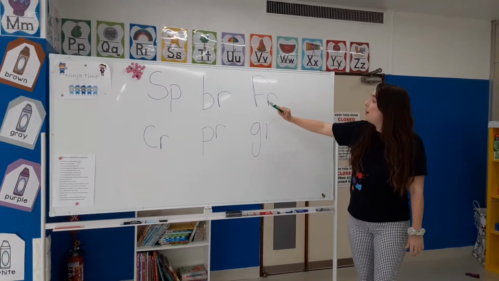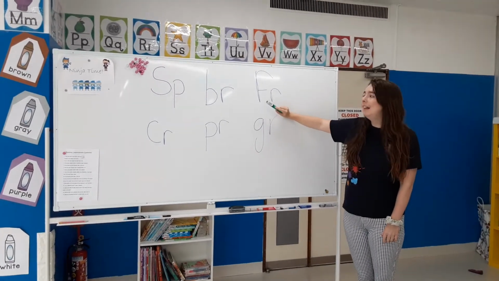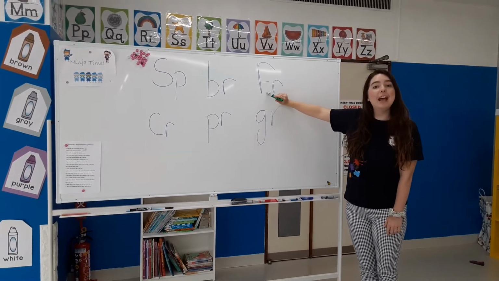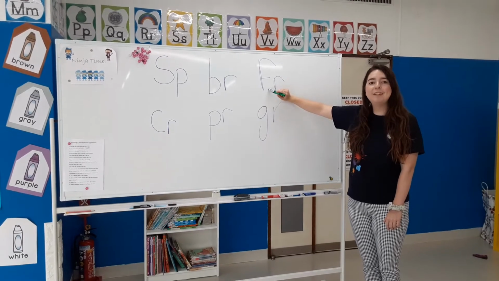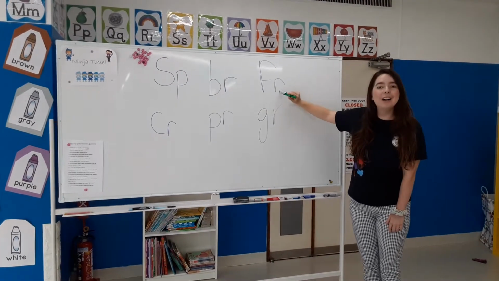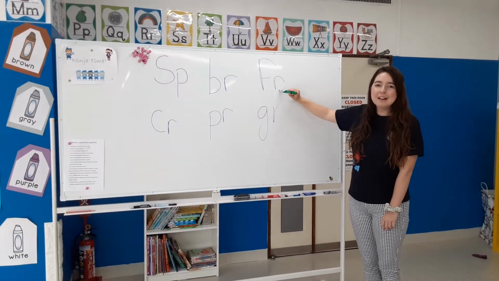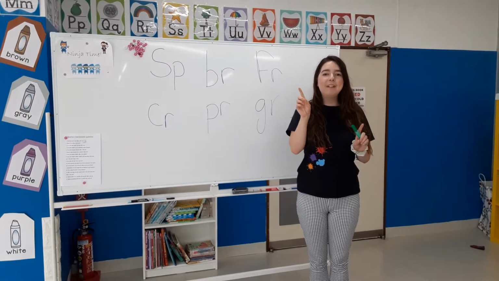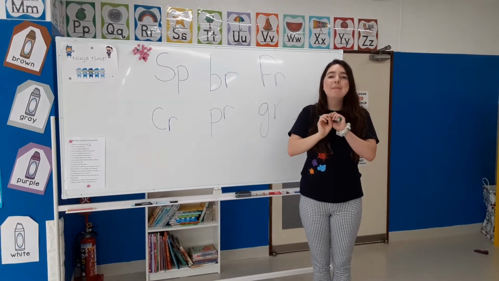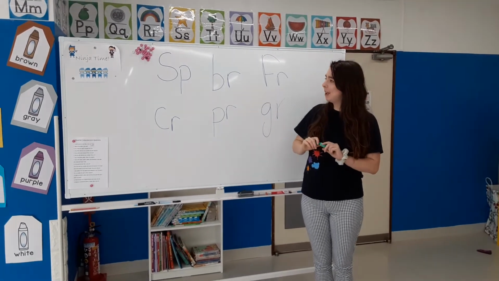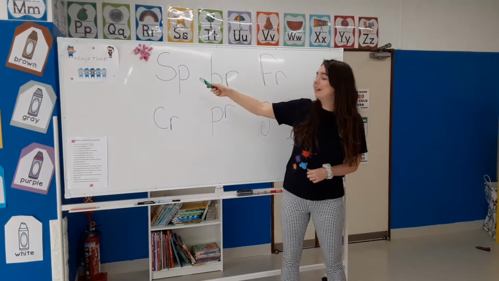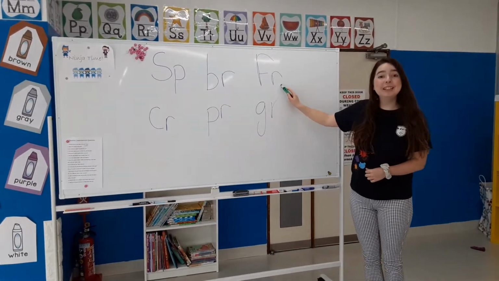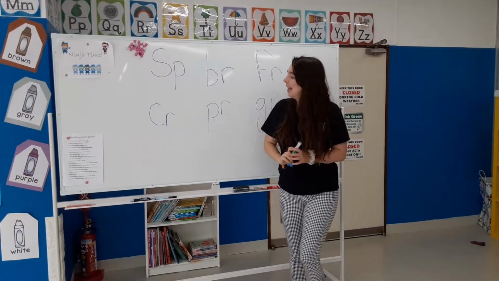Next one, we have letter F. And our second letter is R. So letter F makes the F sound. And letter R makes the R sound. So we put them together. F and R make the FR sound. So let's review. We have SP, BR, and FR.